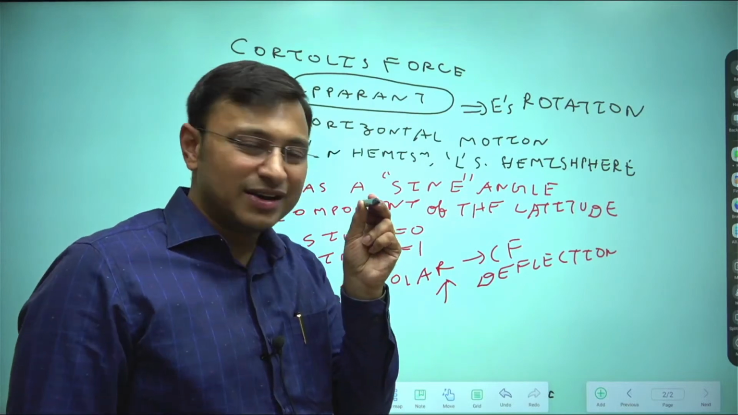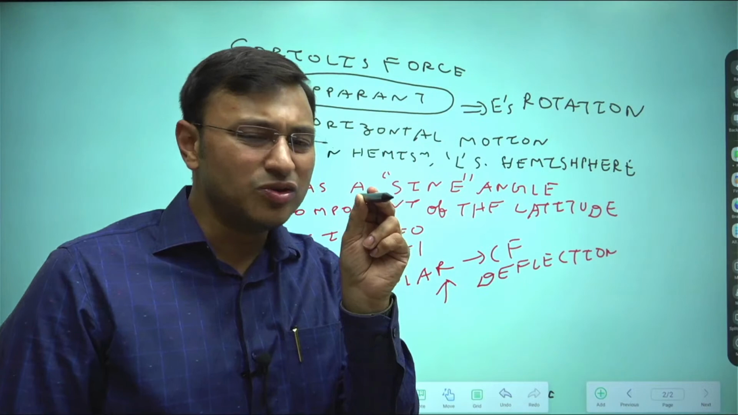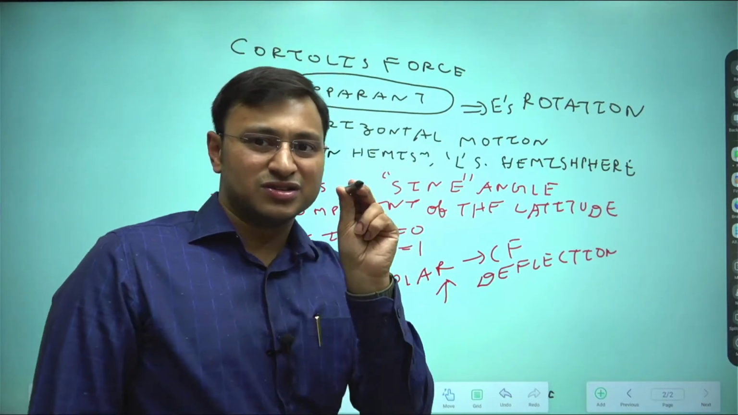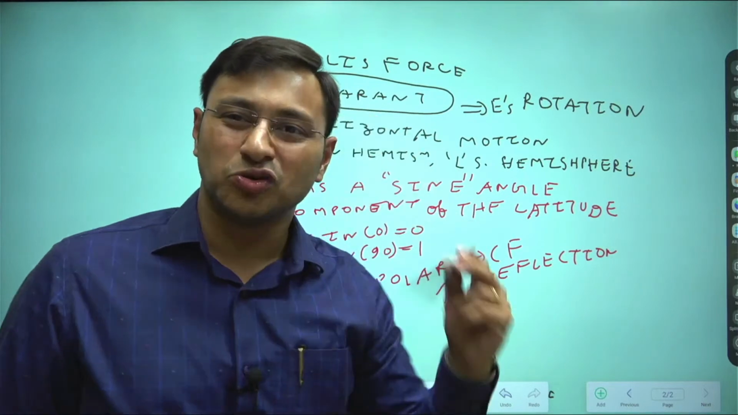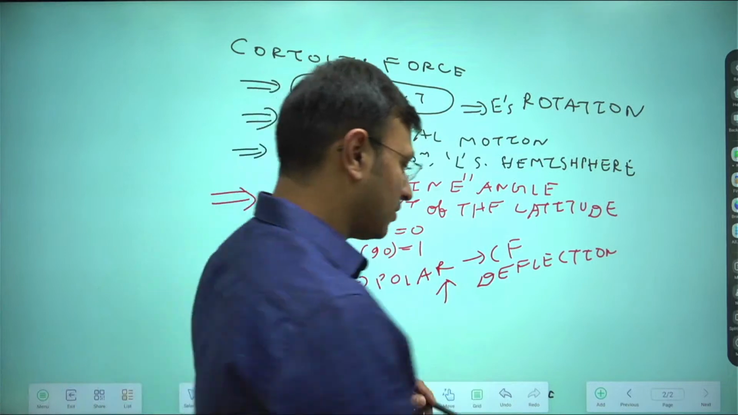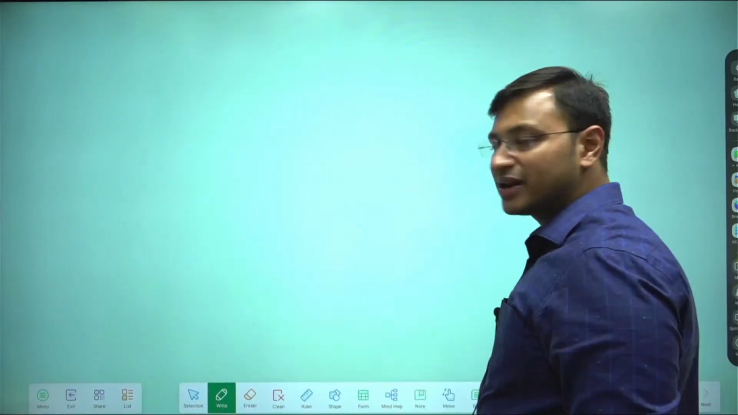So if a wind is coming like this on the equatorial areas, it will not deflect, but as we move ahead, the deflection will increase and the wind will start deflecting. So this is how you have increased deflection towards the polar regions. Why? Because you have a sine angle component. Okay, so I'm again re-summarizing or reiterating for you.